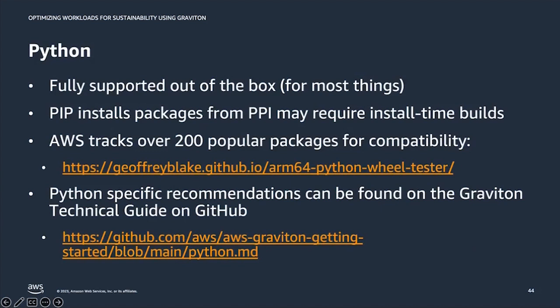Okay, so let's move on to some languages in our Graviton journey. So first, Python. Python is fully supported out of the box for most things with Graviton. Pip installs packages from PyPI. These may require install time builds. AWS tracks over 200 popular packages for compatibility with Graviton at this link here.